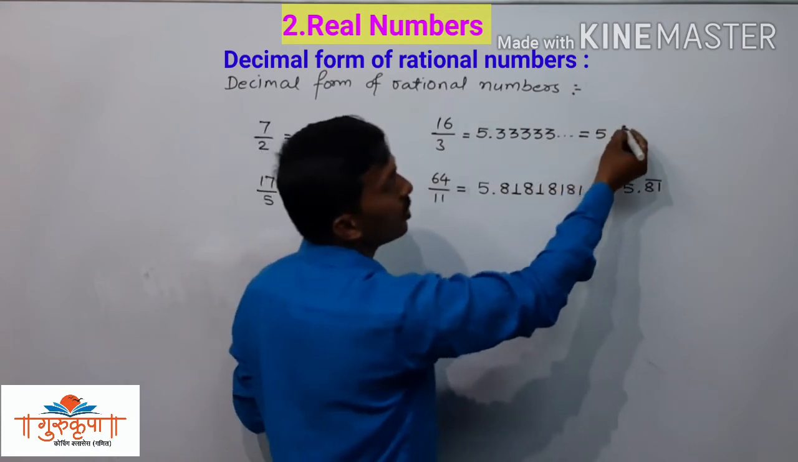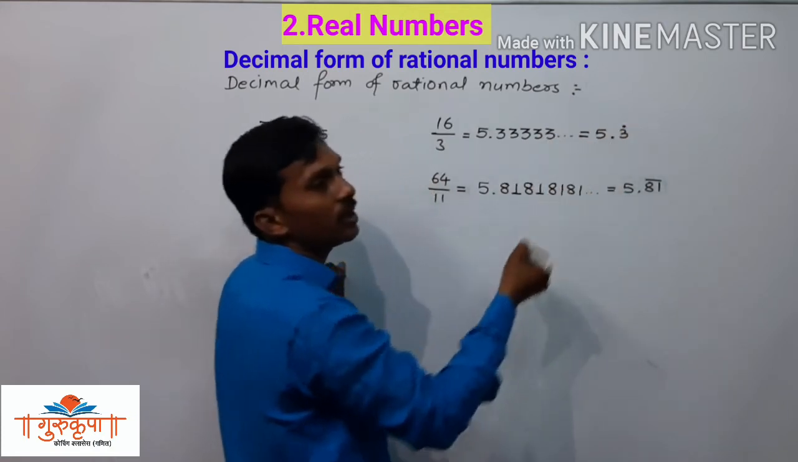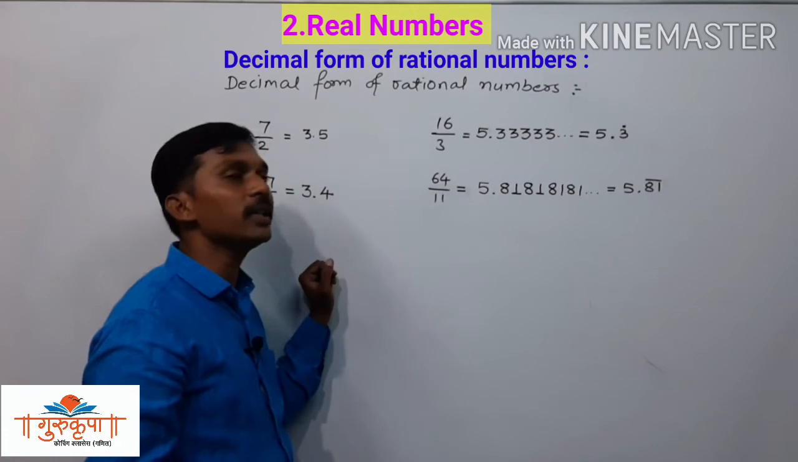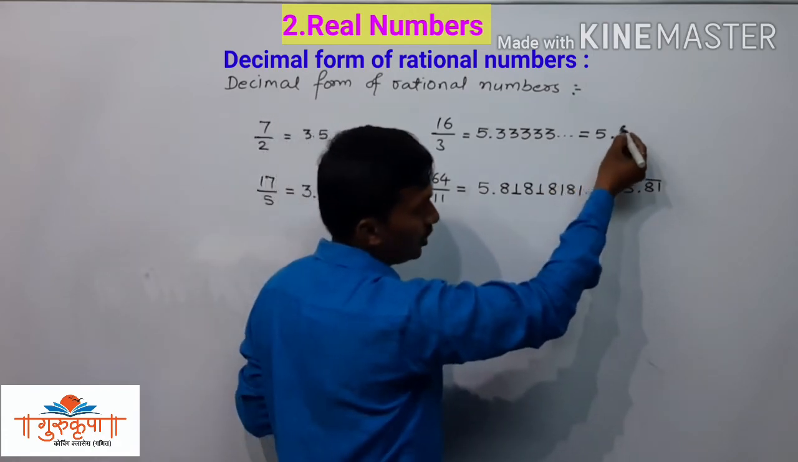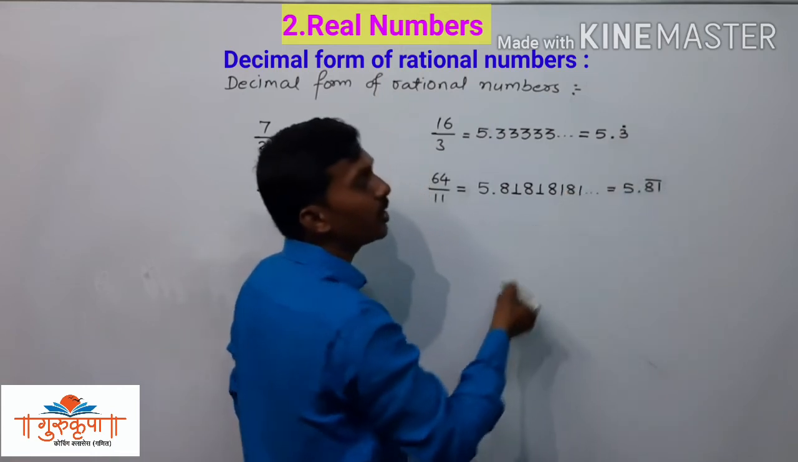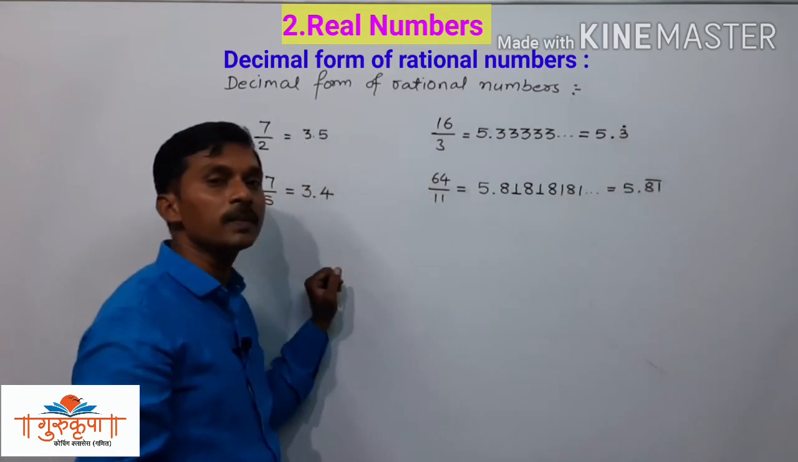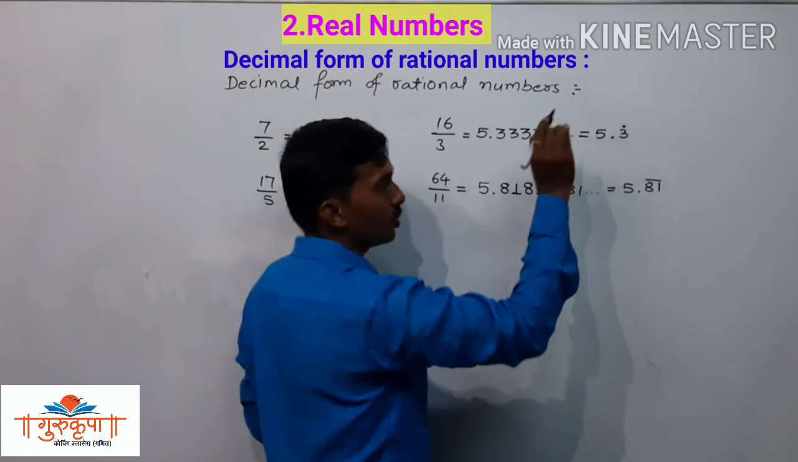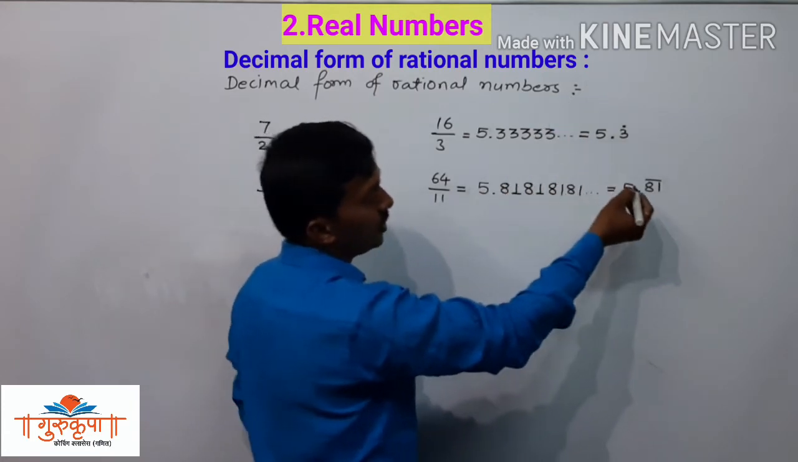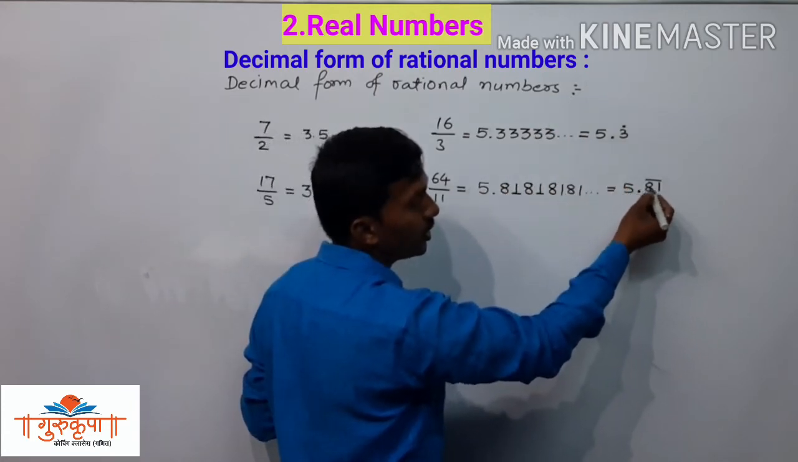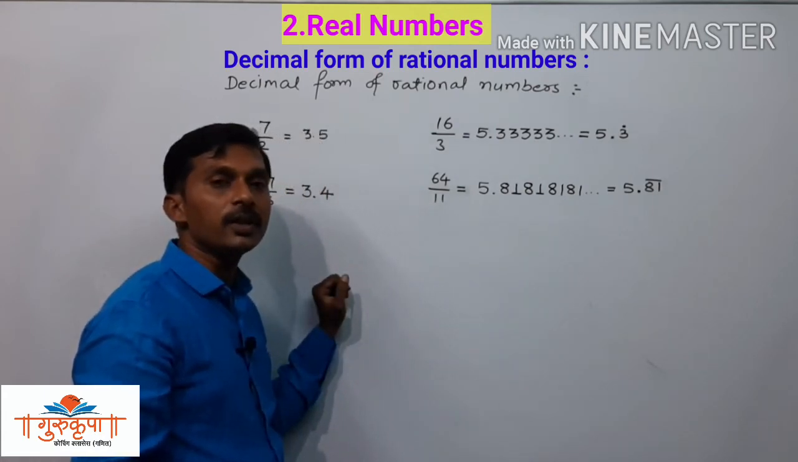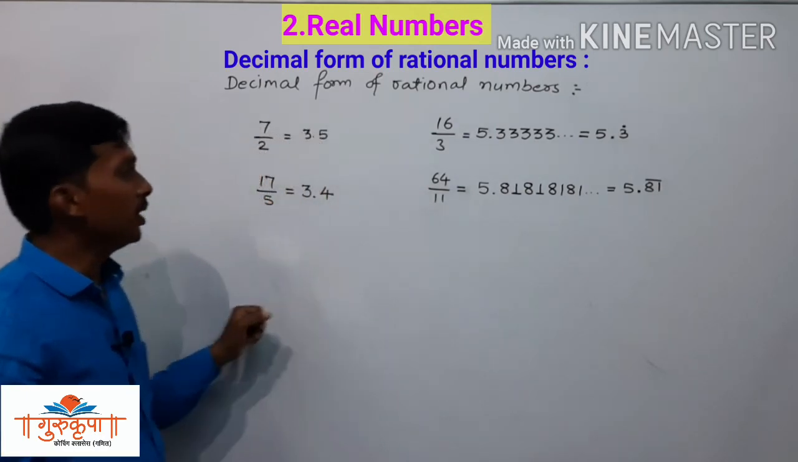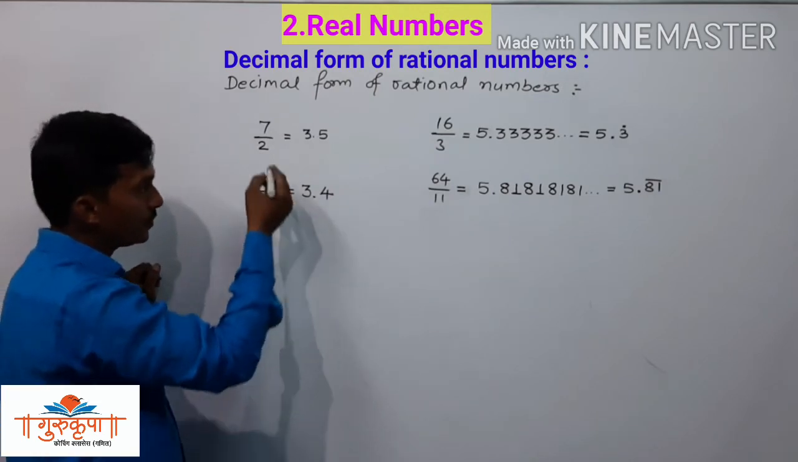Here also we can draw a line segment there on the head of 3, or you can see it as bar. We can represent here the horizontal small segment also on the head of the 3, or we can put the dot also, and it reads as 5 point recurring 81. Then we will take one more example.